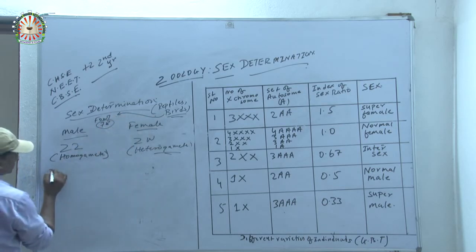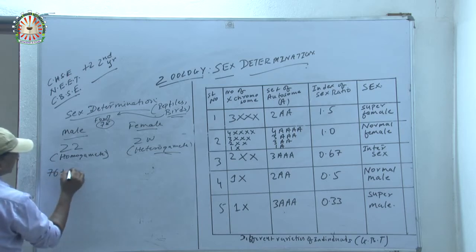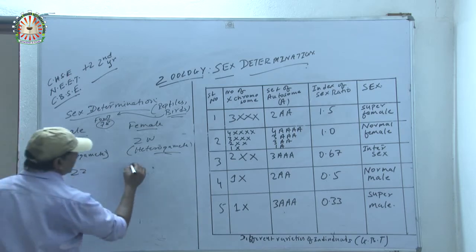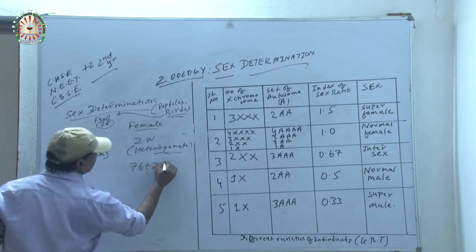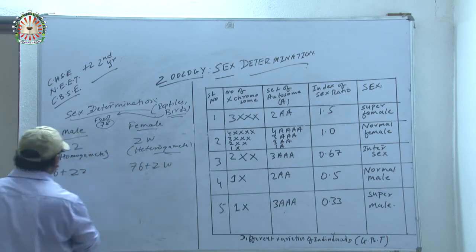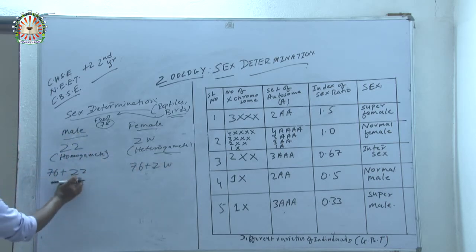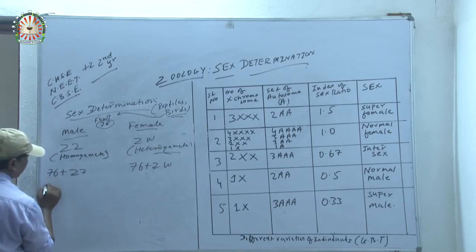Now, how? 76 plus ZZ for the male, and 76 plus ZW for the female. Now you have to divide the 76 by 2, that is 38.